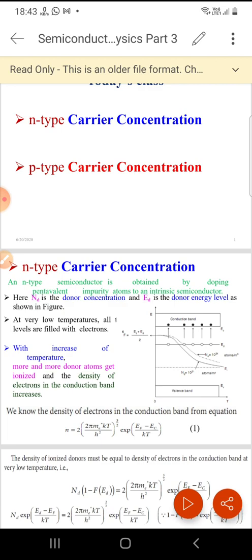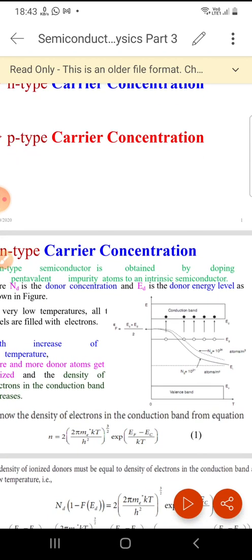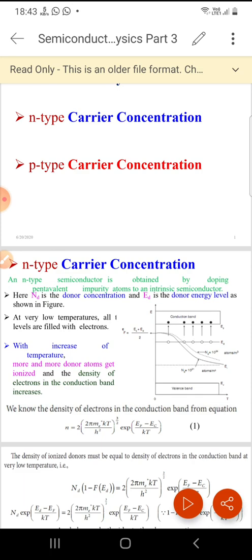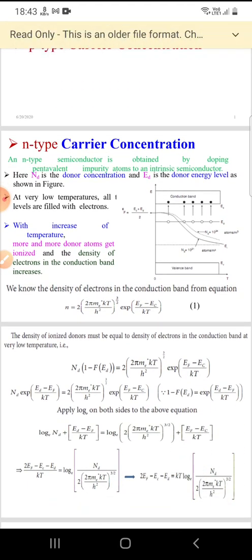Here from the diagram we can see Nd and Ed, where Nd is donor concentration and Ed is donor energy level. At very low temperatures all the donor levels are filled with electrons, but with the increase of temperature the electrons break their bonds and start jumping from the valence band to the conduction band. Thus the electrons in the conduction band increase.